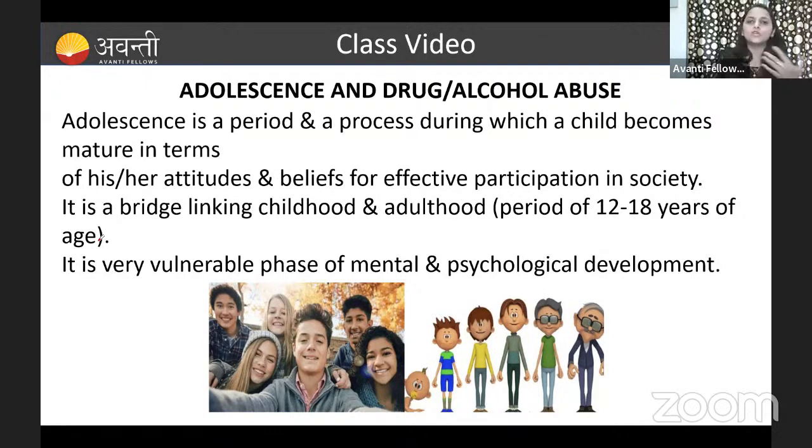What are the things happening here? Usually the mental development, the physical development and growth, mainly our rapid growth, happen in this stage.